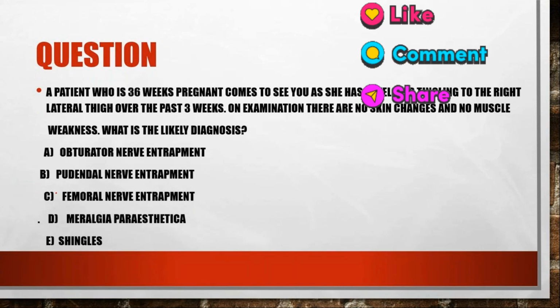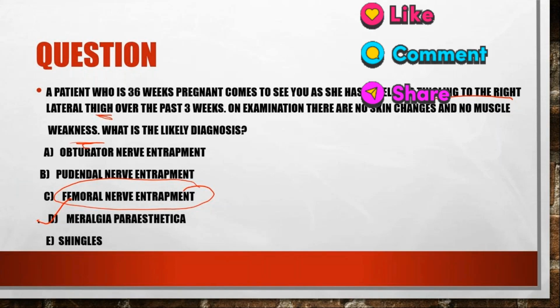So what happens in meralgia paresthetica? The patient will complain of tingling sensation to the right lateral thigh and weakness. Okay. And if there is femoral nerve entrapment, then what will be the clinical symptom? What will the patient present to you with? Unable to climb the stairs, yes, and there is weakness on the medial side.